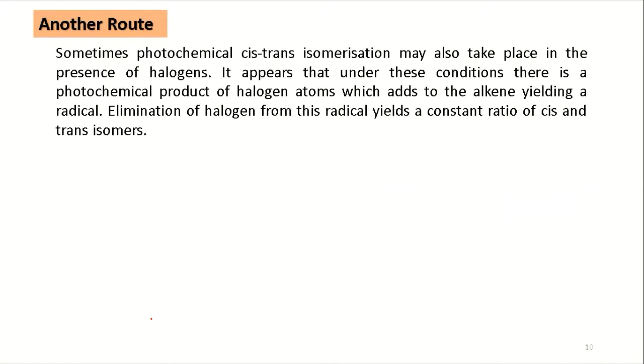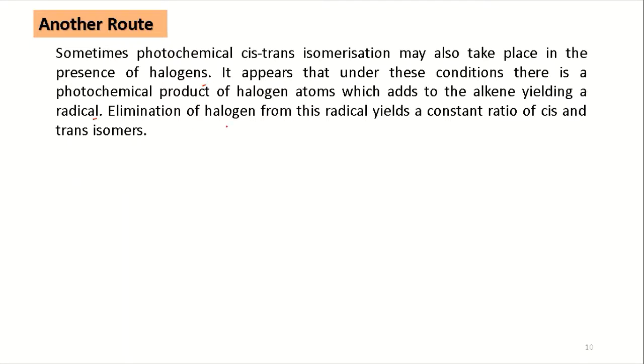Another route of cis trans isomerization is the halogenated route. Sometimes photochemical cis trans isomerization may also take place in the presence of halogens. It appears that under this halogenated condition, there is a photochemical production of halogen atoms which add to the alkene, yielding a radical.